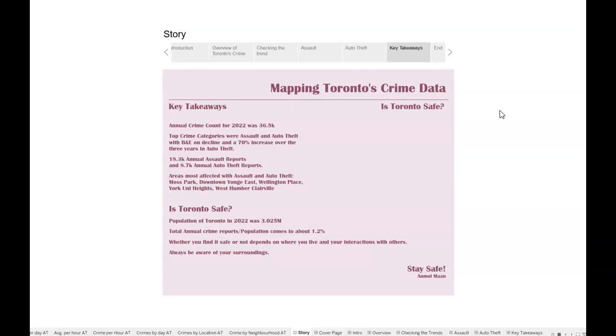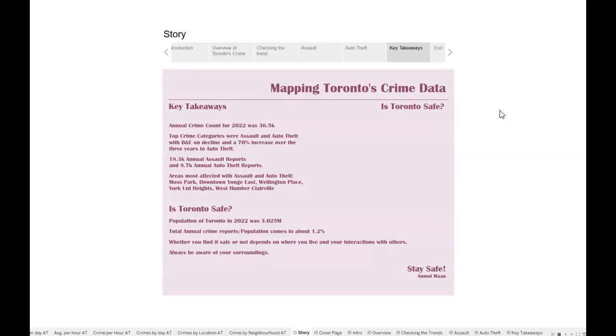And auto theft being the type of crime that increased the most over the 3 years, with a 70% increase from 2020 to 2022. There were around 18,000 cases for assaults reported in 2022 and around 9,000 cases for auto thefts. And the areas that were most affected with assault and auto theft were Moss Park, downtown Yonge East, Wellington Place, York University Heights, and West Humber Clareville.